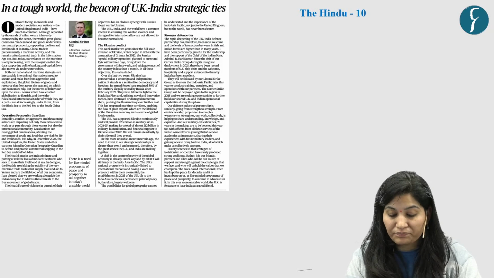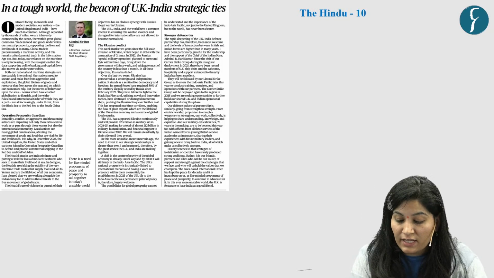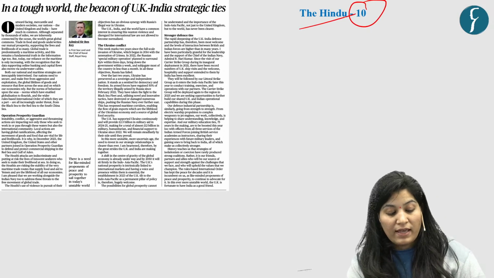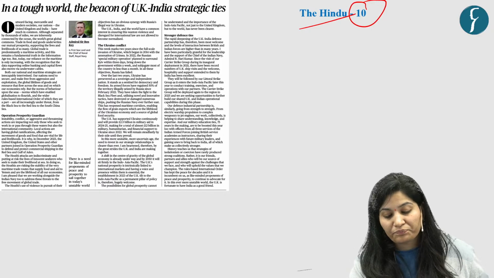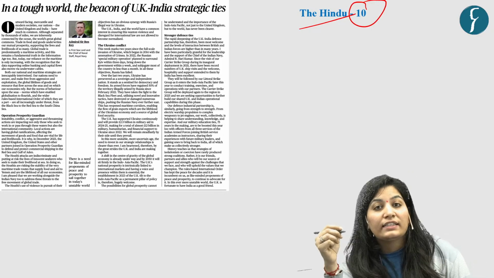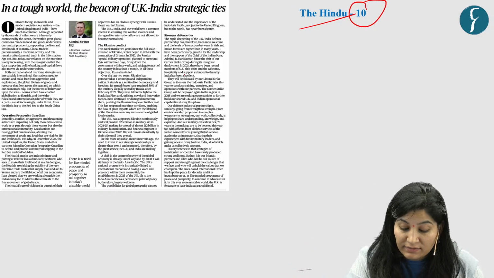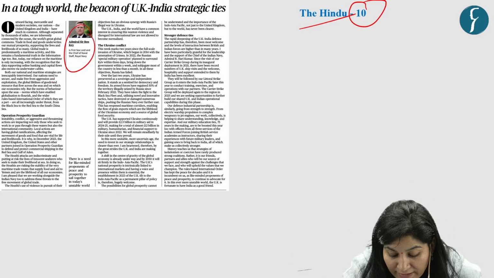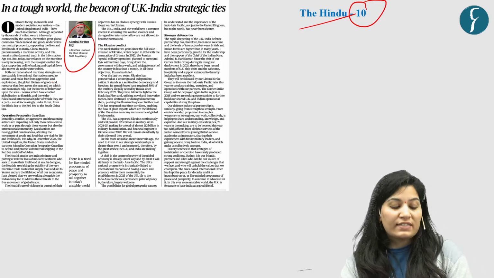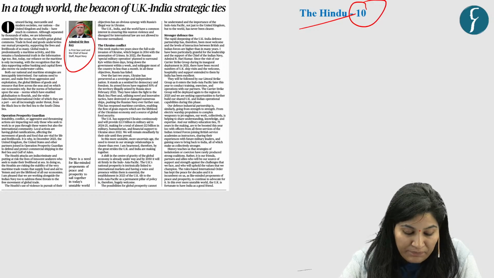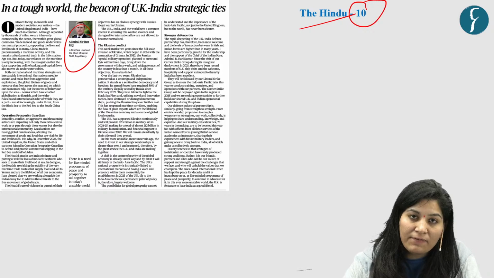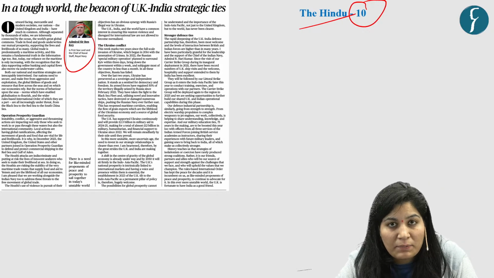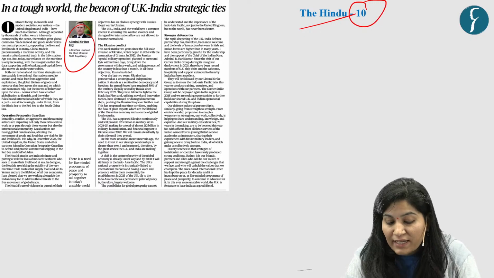about this article. Now come to our last discussion, which is based on this article, which appeared on page number 10 in The Hindu newspaper. Context is that this article is written by Admiral Sir Ben K. He is the Chief of Naval Staff of the Royal Navy of UK, and he highlights the significance of India-UK ties, particularly in the field of maritime strategy.